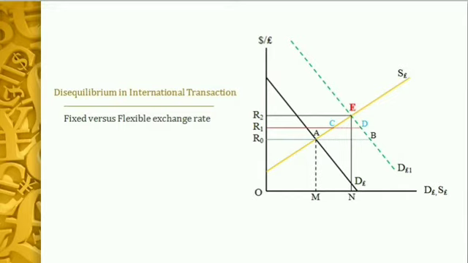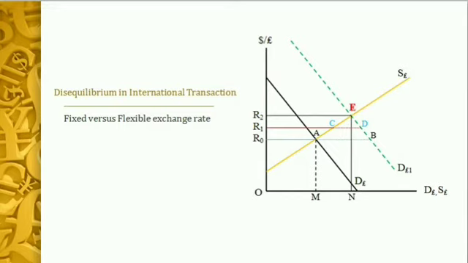the new demand curve D pound 1 is intersecting the original supply curve of pound. Therefore, the exchange rate must rise from R0 to R2, whereas the demand and supply of pound should rise from OM to ON. Now, this is possible only under the flexible exchange rate system. Through this process, actually, any deficit or any surplus will be automatically corrected under the flexible exchange rate system. Now, when the demand curve for pound shifts from D pound to D pound 1, there is an excess demand for pound given by AB.